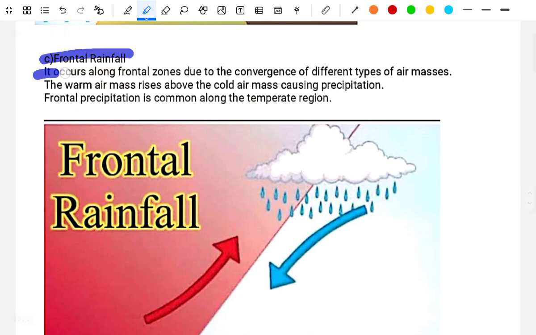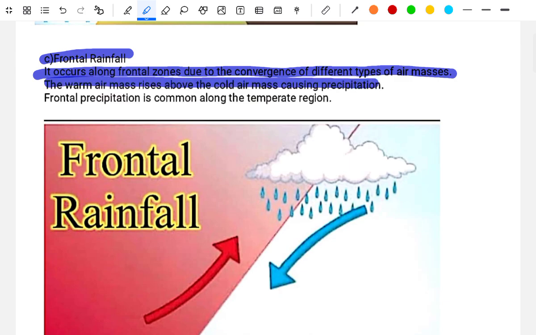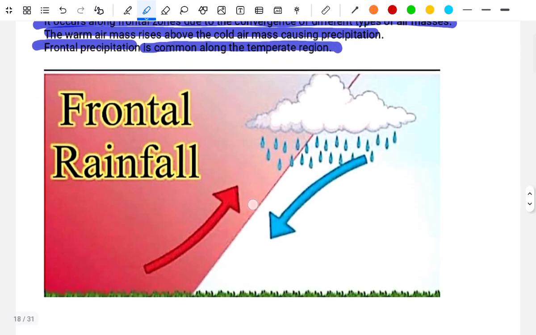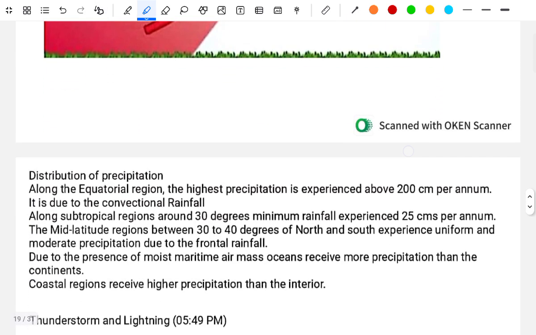C. Frontal rainfall. It occurs along the frontal zone due to the convergence of different types of air masses. The warm air mass rises above the cooler air, causing precipitation. Frontal precipitation is common in the temperate region.